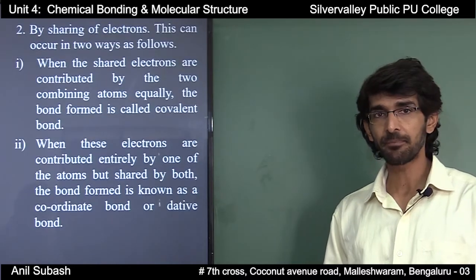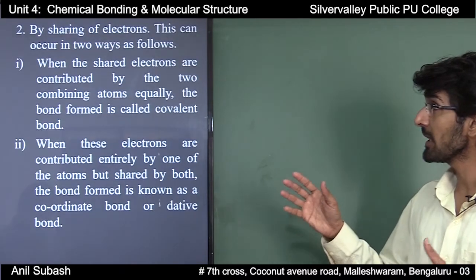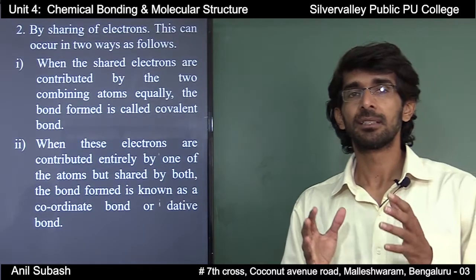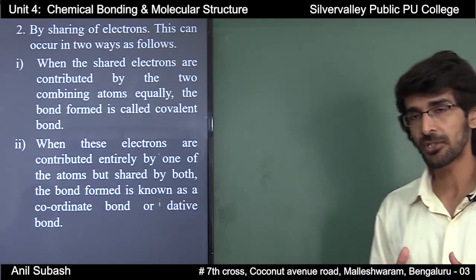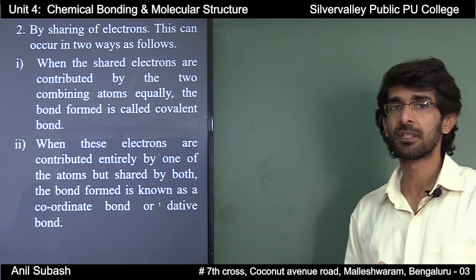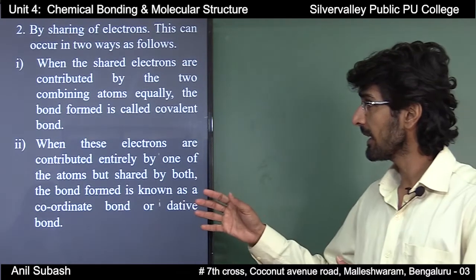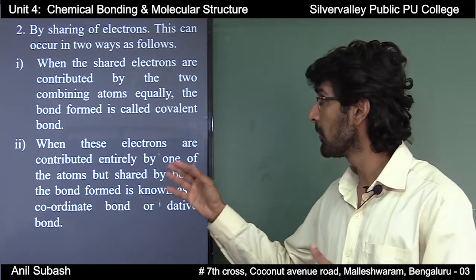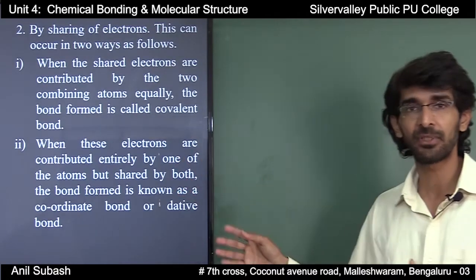The second way is by sharing of electrons. This sharing of electrons can also occur in two ways. First way, when the shared electrons are contributed by the two combining atoms equally.